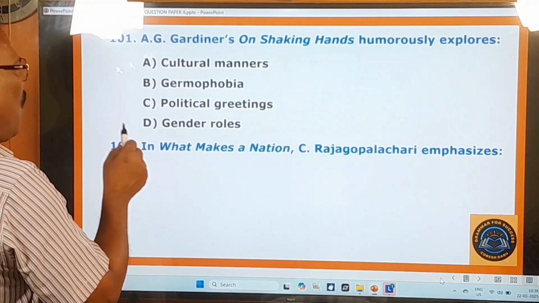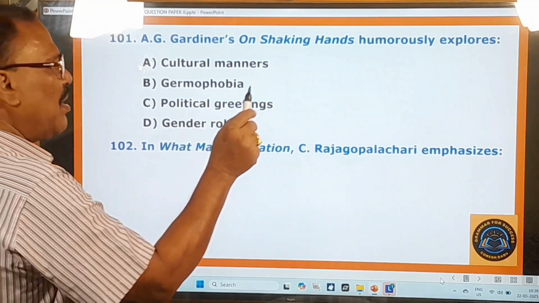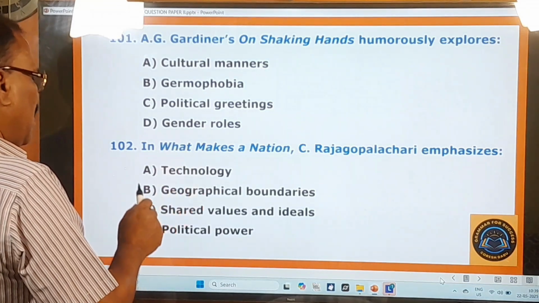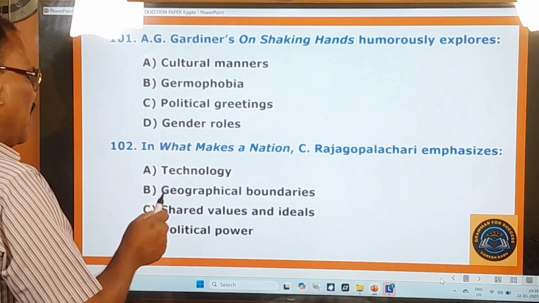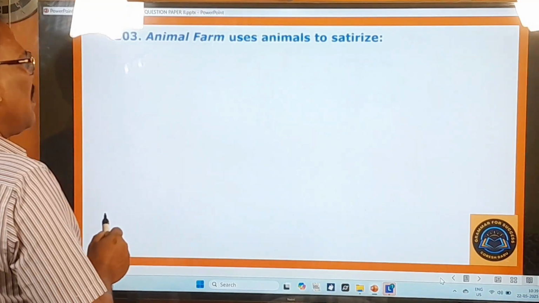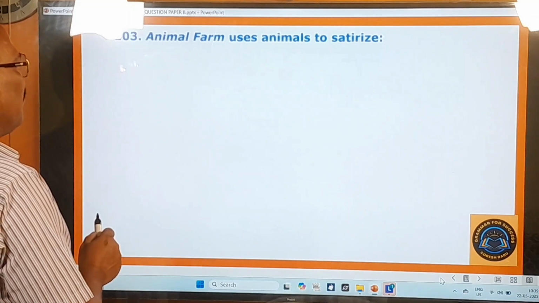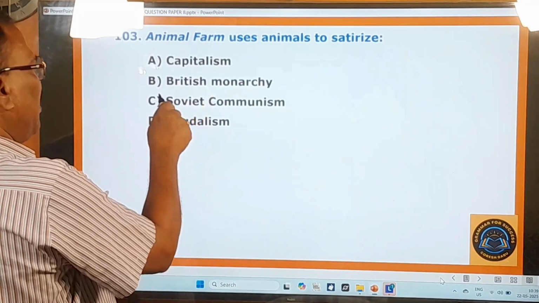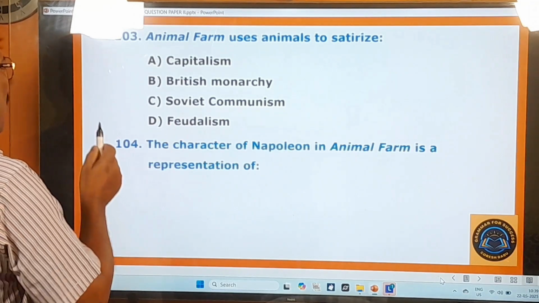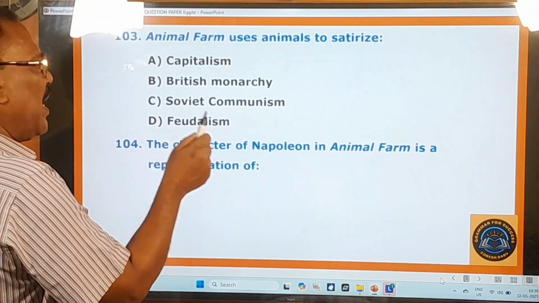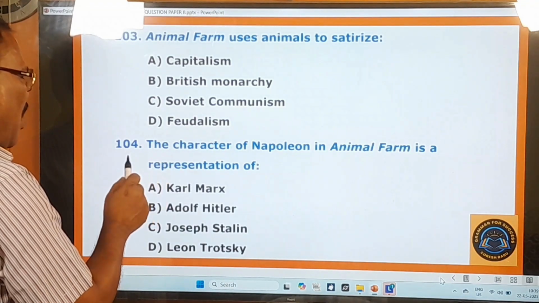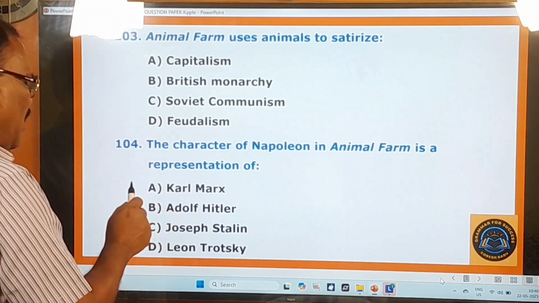102nd question. In What Makes a Nation, C. Rajagopalachari emphasizes technology, geographical boundaries, shared values and ideals, political power. 103rd question. Animal Farm uses animals to satirize capitalism, British monarchy, Soviet communism, feudalism. 104th question. The character of Napoleon in Animal Farm is a representation of Karl Marx, Adolf Hitler, Joseph Stalin, Leon Trotsky.